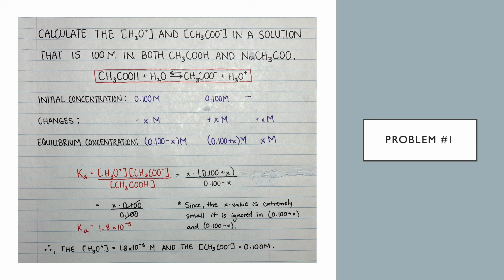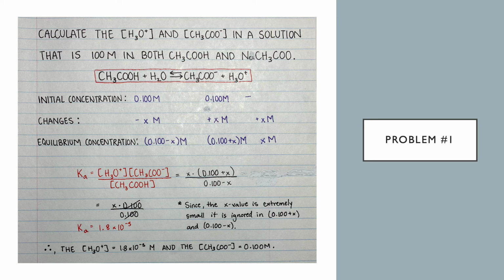In problem number 1, we'll be calculating the concentration of the hydronium ion and the concentration of the acetate ion in a molar concentration of 0.1. Just by looking at the equation, we know that NaCH3COO dissociates completely, and the acetate ion produced by the dissociation of NaCH3COO is taken into account by using 0.1 moles per liter for the initial concentration.